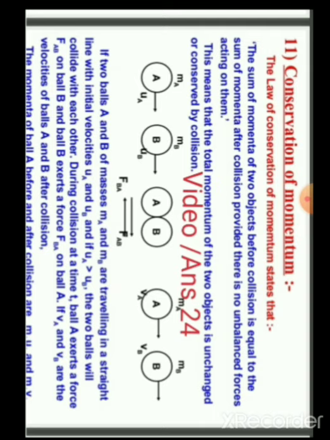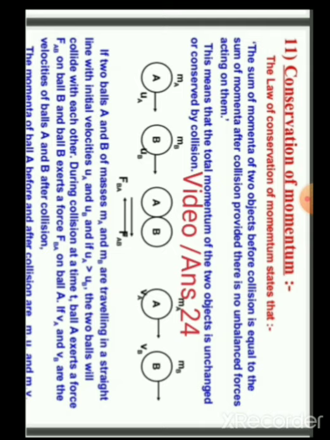During collision at a time t, ball A exerts a force FAB on ball B. So FAB is the force exerted by ball A on ball B, and ball B exerts a force FBA on ball A. If VA and VB are the velocities of the balls A and B after collision, here before collision the velocities were UA and UB, that were initial velocities.